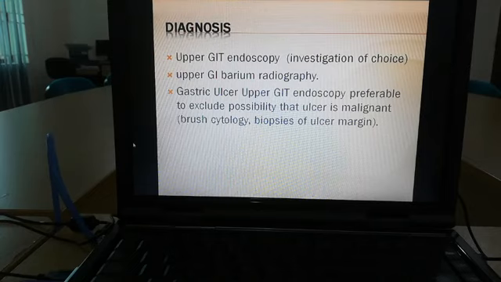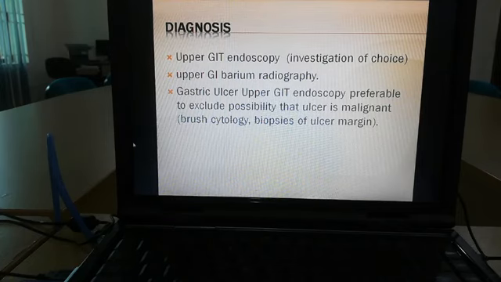Earlier we did other investigations like barium meal X-ray, but nowadays the investigation of choice is upper GI endoscopy. In gastric ulcer, upper GI endoscopy is preferable to exclude the possibility that the ulcer is malignant. Cytology and biopsies are sometimes needed, but just remember that the investigation of choice is upper GI endoscopy.